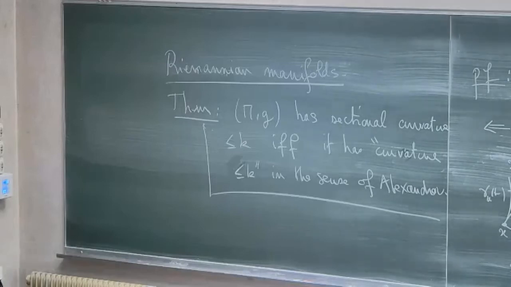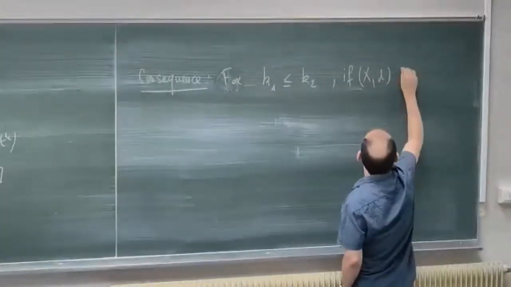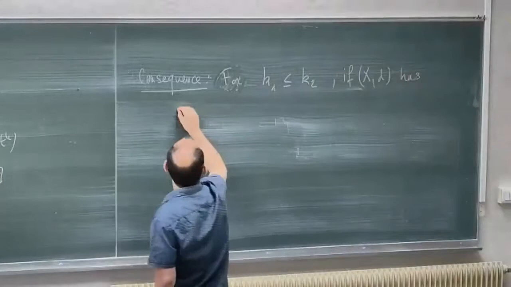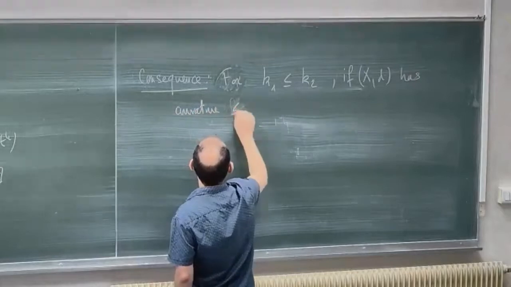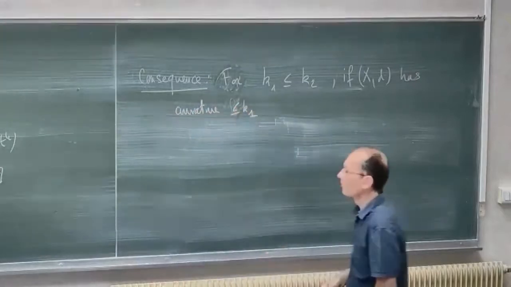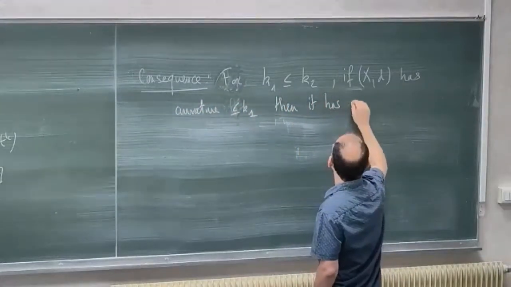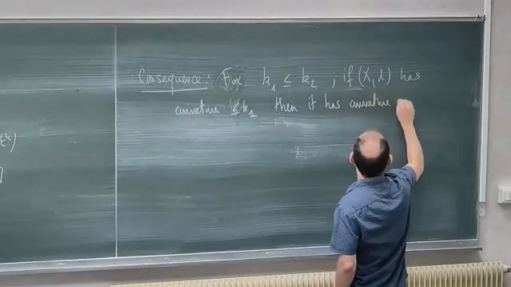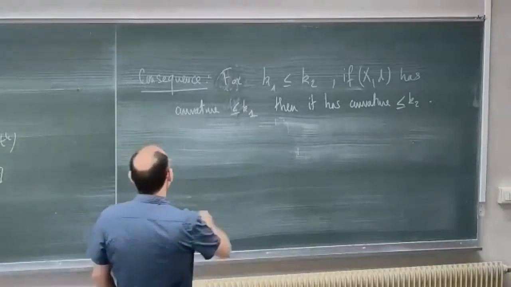It is that if I'm taking two numbers K1 and K2 with K1 less than K2, and if X has curvature less than K1, so this is now in the sense of Alexandrov, then it has curvature less than K2. This is hopefully true, and the proof is quite easy.